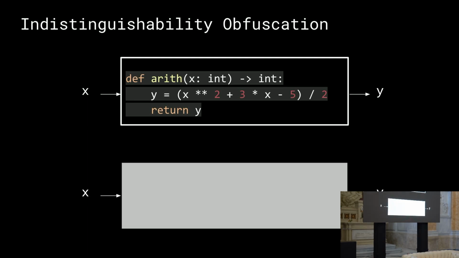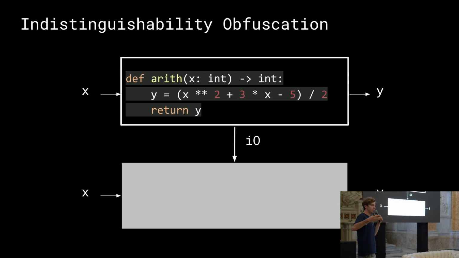And we can think of a similar situation in which someone can feed their input X inside this gray box and get an output Y without really knowing what's inside this box. This box is somehow obfuscated, we say. And this is really the definition of I/O.